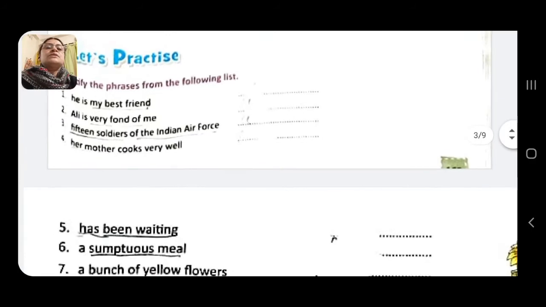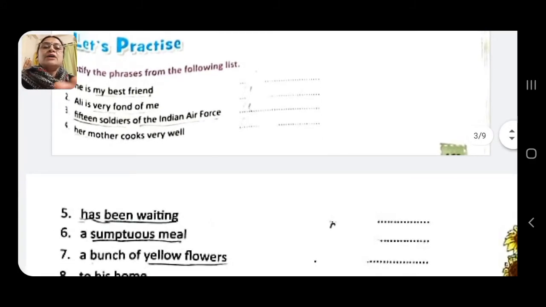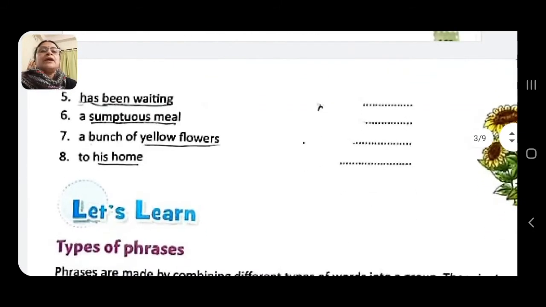15 soldiers of the Indian Air Force. This is only a group of words with a meaning without any verb, so it will be a phrase. Her mother cooks very well. This gives a complete sense, so it is a clause with a subject and verb. Has been waiting, a group of verbs, so it is a phrase. A sumptuous smell, this is also a phrase. A bunch of yellow flowers, it is also a phrase. To his home, this is also a phrase.